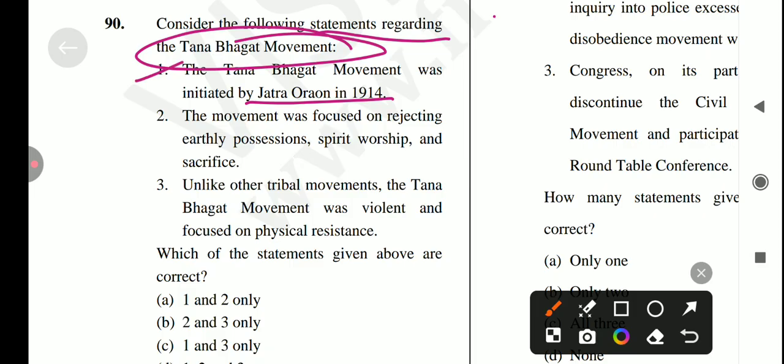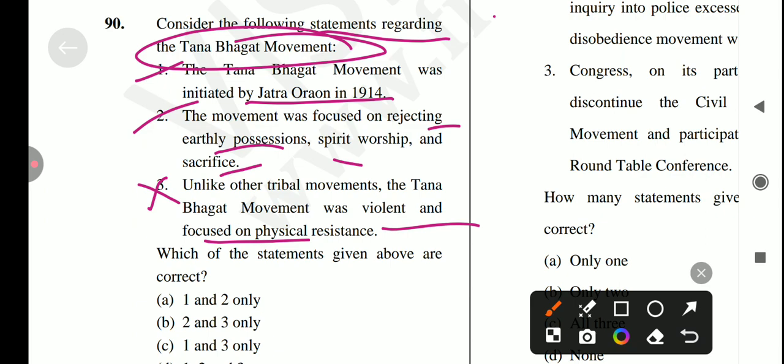Next, the movement was focused on rejecting earthly possessions, spirit worship, and sacrifices. Yes, it's a correct statement. Next, unlike other tribals, the Tana Bhagat movement was violent and focused on physical resistance. No, it's not a correct statement, because the Tana Bhagats conducted peaceful protests against the colonial authorities and local landlords, rejecting violence as a means of achieving their goals.